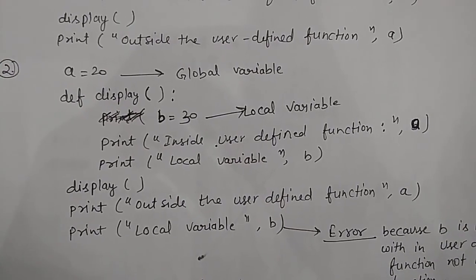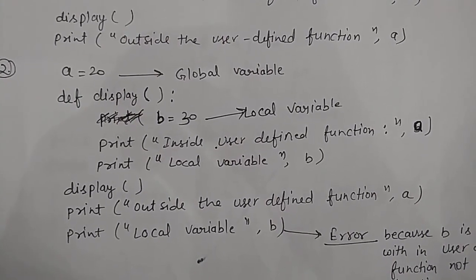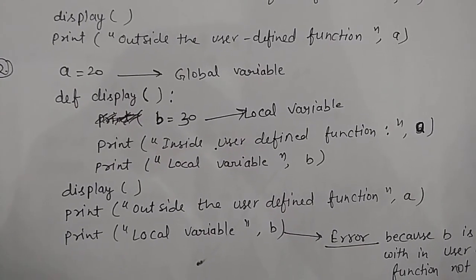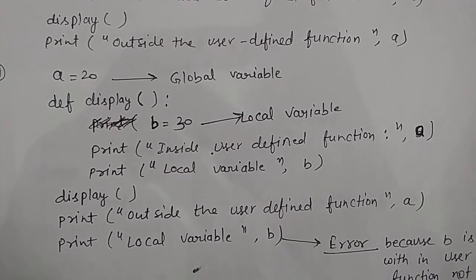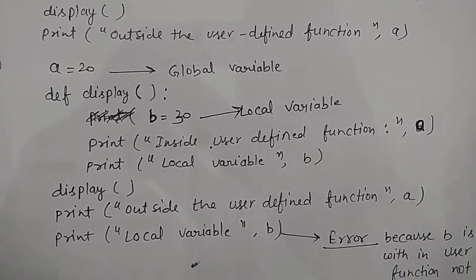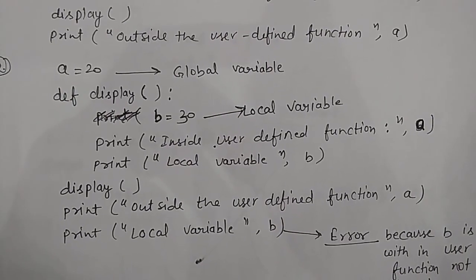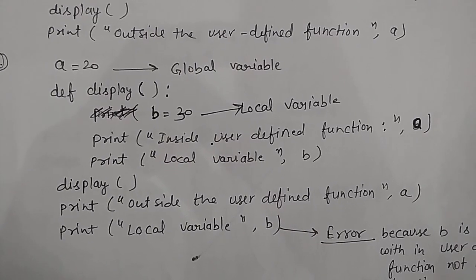Now move to the second example in which we define a variable a equals 20. After that the def keyword is used to define a function named display, parenthesis, after that a colon is used. In the display function we use a variable, that is b equals 30. After that we use two print commands inside the display function.